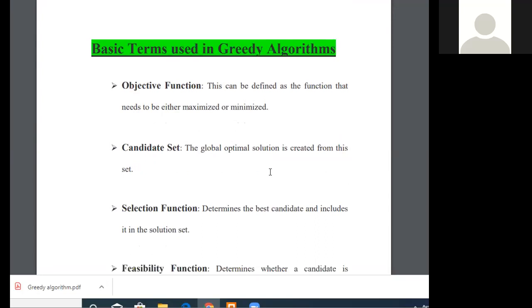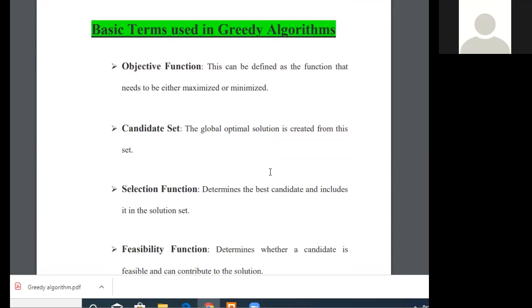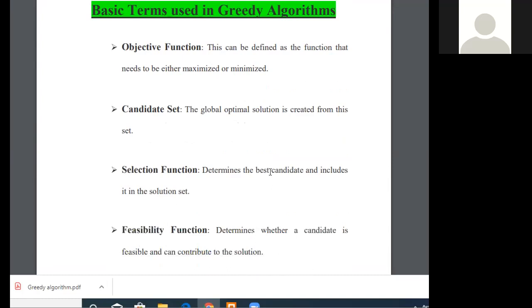Now let's come to the basic terms that we use in greedy algorithm. First one is the objective function. This can be defined as the function that needs to be either minimized or maximized. So you have been given a problem, you first have to construct an objective function, and then depending on the need of the given problem, whether you have to maximize or minimize, you maximize or minimize the objective function that you have constructed.